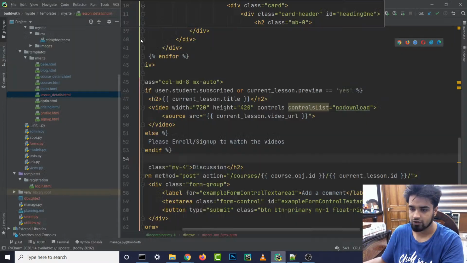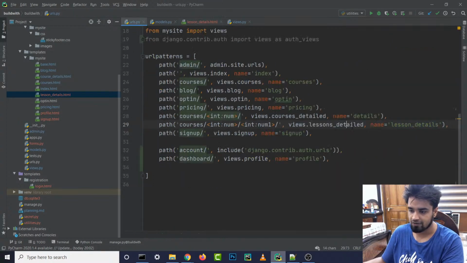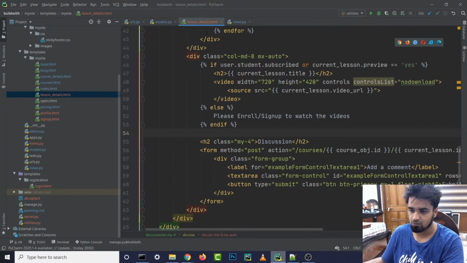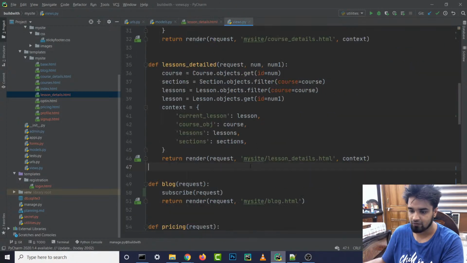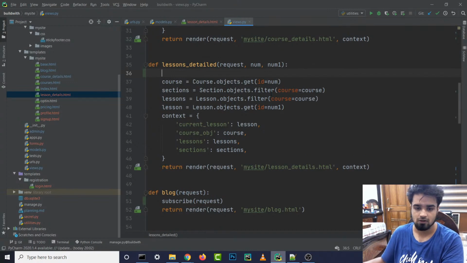All right, perfect. So now whenever we click on this submit button, it's going to go to our urls.py file. It's going to come over here, and then it's going to go to our lessons_details, and it's going to send it using our post request, which I've already added over here. So inside our views.py file, we are just going to check if the request is post or not.